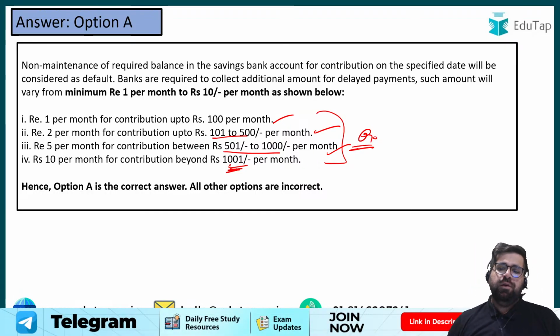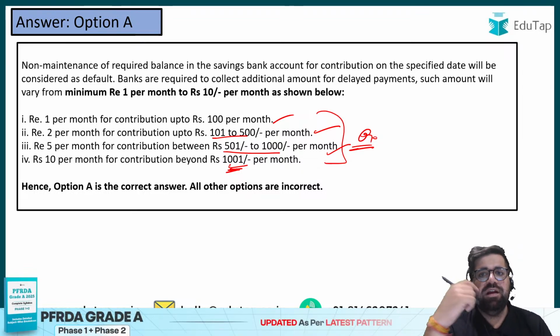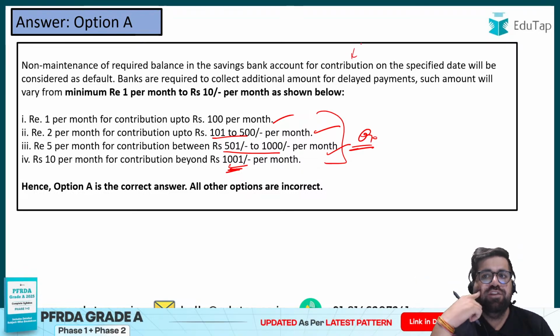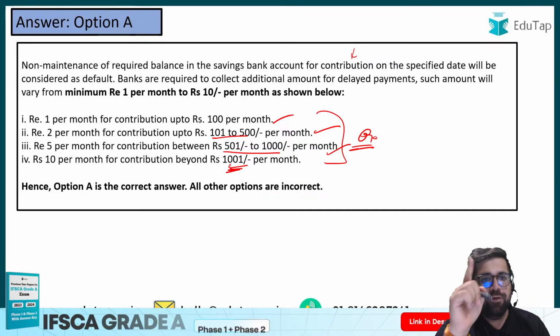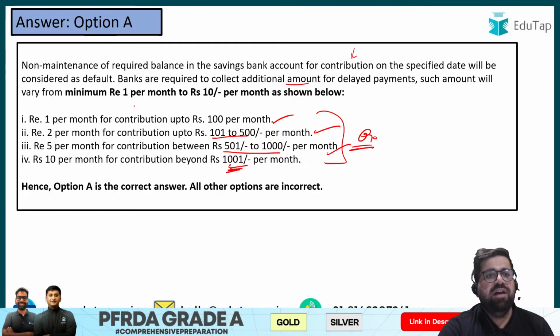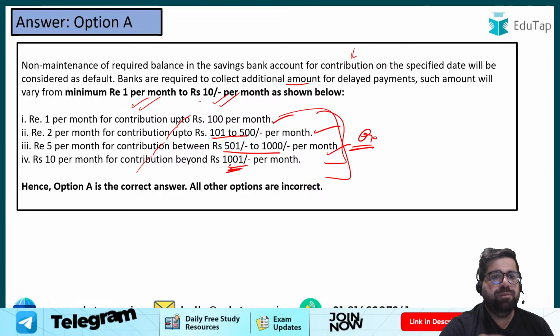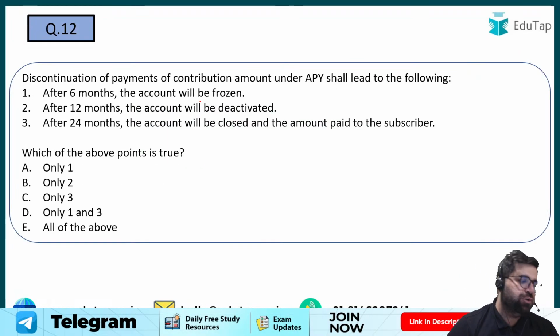Okay, so banks can charge for non-maintenance of the required balance in the savings bank account for the contribution on the specific date, which will be considered a default, and banks are required to collect the additional amount for delayed payments. Such amount will vary from 1 rupee per month to 10 rupees per month, as shown below. So do remember these brackets also and the contributions which banks will charge you.